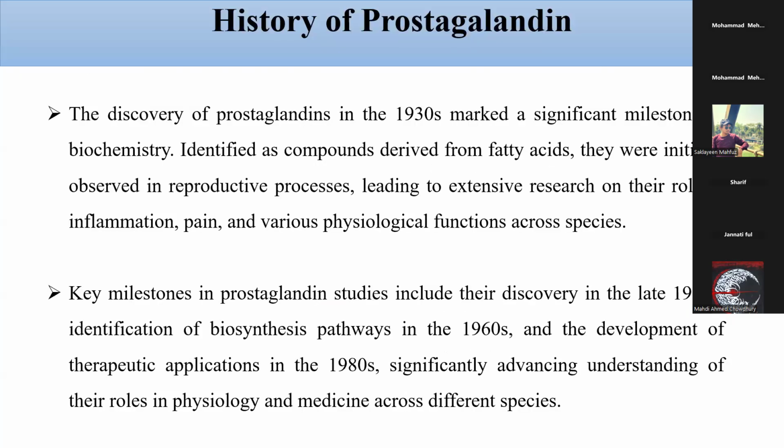History of prostaglandins. The discovery of prostaglandins in 1930 is marked as a significant milestone in biochemistry, identified as compounds derived from fatty acid. They were initially observed in the reproductive process, leading to extensive research on their role in inflammation, pain, and various physiological functions across species.